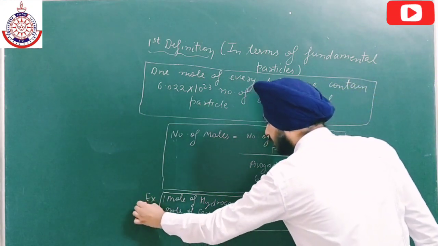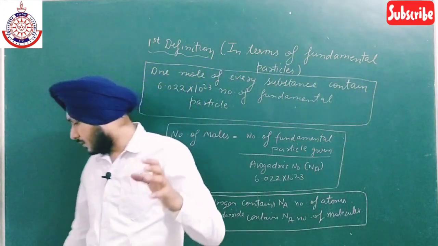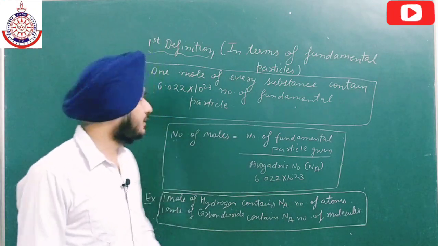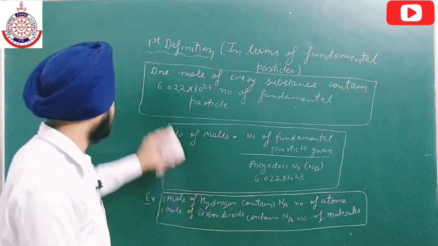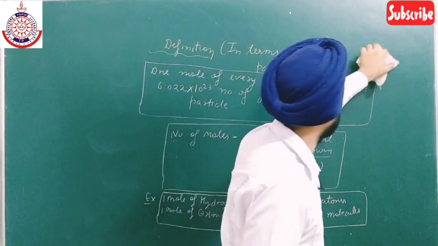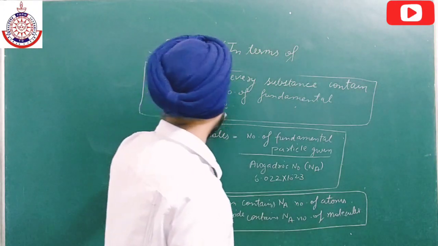These are the two examples, and we will also do some numericals after we discuss the whole definitions. This is the first definition, in terms of fundamental particles. The second definition is in terms of mass.